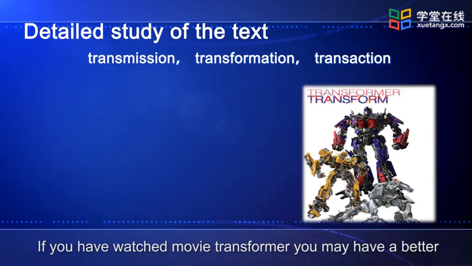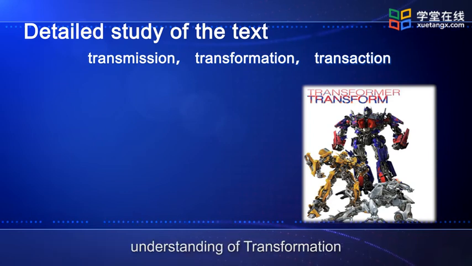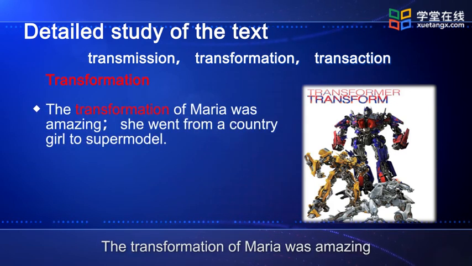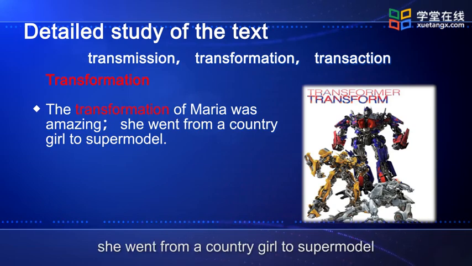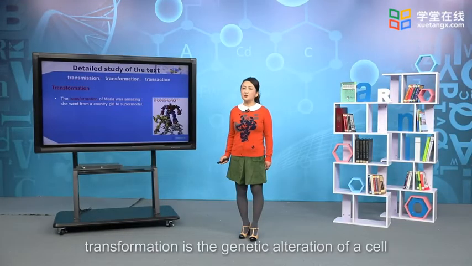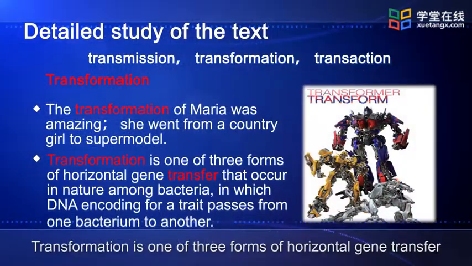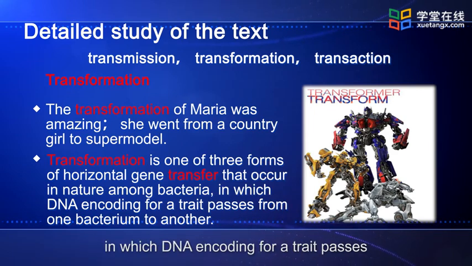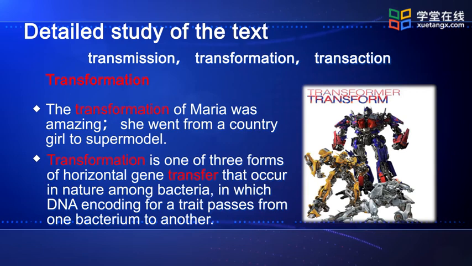If you have watched the movie Transformers, you may have a better understanding of transformation. Look at this example here. The transformation of Maria was amazing. She went from a country girl to a supermodel. And in molecular biology, transformation is genetic alteration of a cell. Transformation is one of the three forms of horizontal gene transfer that occur in nature among bacteria, in which DNA encoding a trait passes from one bacterium to another.